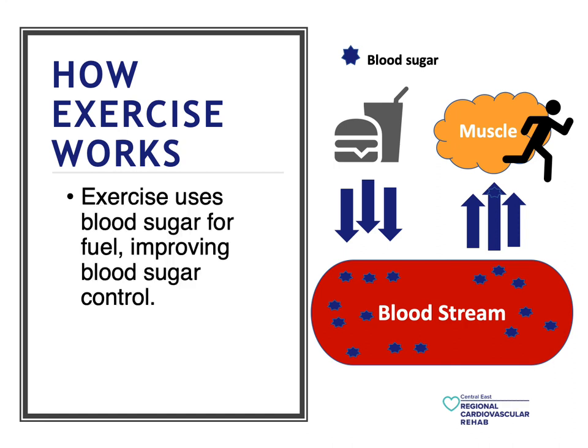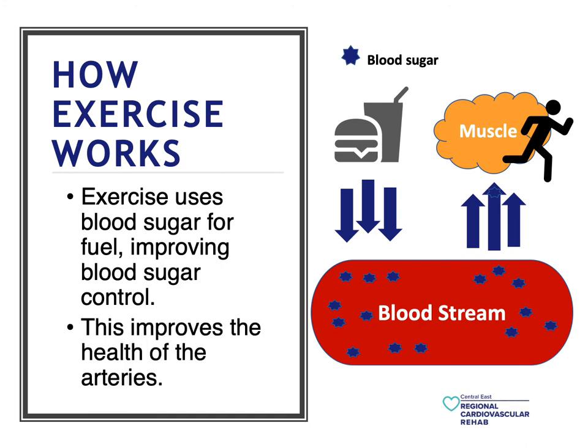This fuel can come from blood sugar. Therefore, exercise improves blood sugar control by helping blood sugar leave the bloodstream and enter the working muscles to be utilized. Since uncontrolled blood sugar levels can damage the arteries, blood sugar control improves the health of the arteries.